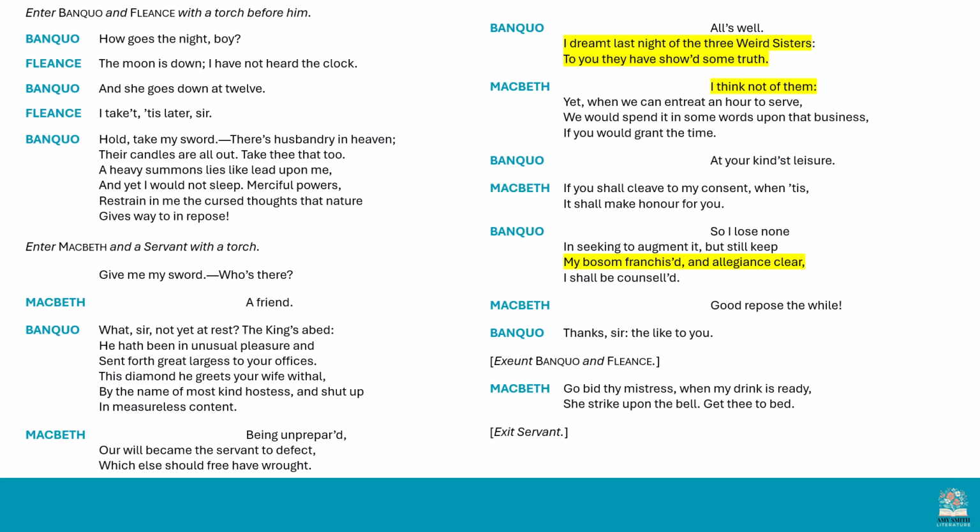But Banquo emphasises here that he's going to keep his bosom franchised, his allegiance clear. Now, allegiance, that's your loyalty to someone else, and Banquo's loyalty is to the king. So when he says here that his loyalty will be clear, he's saying it's not going to be corrupted, it's not going to be made evil. I'm not going to do anything to destroy my loyal service to King Duncan. So it's almost as if they're dancing around this conversation about the prophecies and what they're going to do in relation to them, what they might do that would potentially be destroying that loyalty to Duncan.